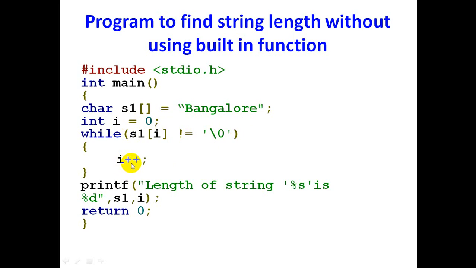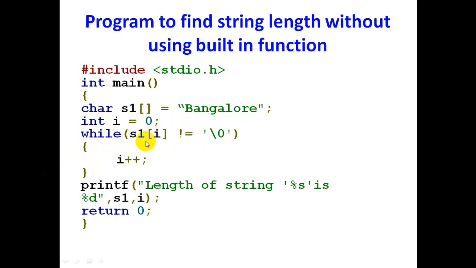So this 0 will be incremented to 1. Next, s1 of 1 is not equal to null. What is s1 of 1? s1 of 1 is A. A is not equal to null. Yes, it's true, so it will come inside the loop and i will be incremented to 2. Next, it will go to the while loop. s1 of 2 is N. N is not equal to null, so it will come inside the loop and it will be incremented.